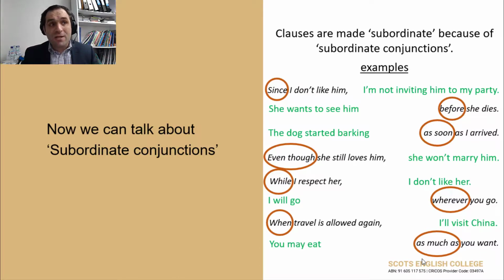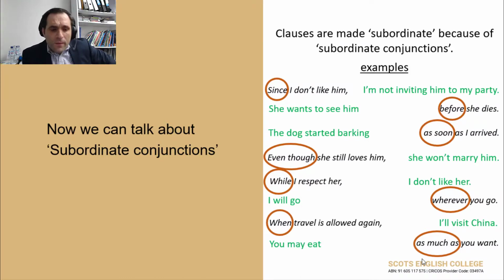"As much as you want": you cannot start a sentence like that because I don't know what you're saying. Are you talking about earning money or eating food? I don't know what you're referring to. So "as much as you want" is the dependent clause, or subordinate clause, because of the subordinate conjunction "as much as." You may eat as much as you want.